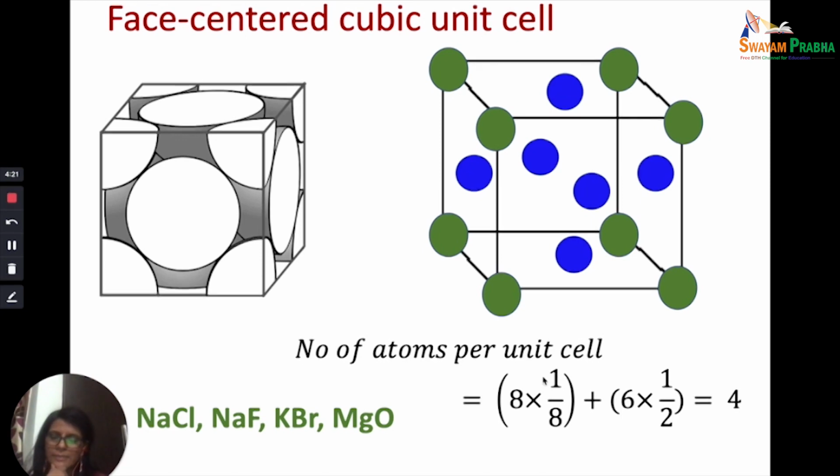So the number of atoms in the unit cell will be equal to 8 into 1 by 8 plus 6 into 1 by 2, and you get 4. Now the examples are sodium chloride, sodium fluoride, potassium bromide and magnesium oxide.